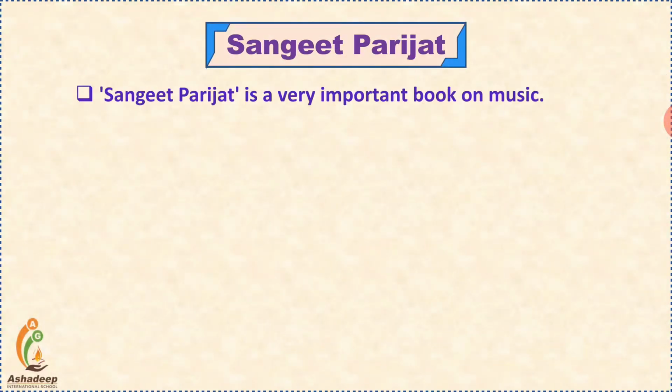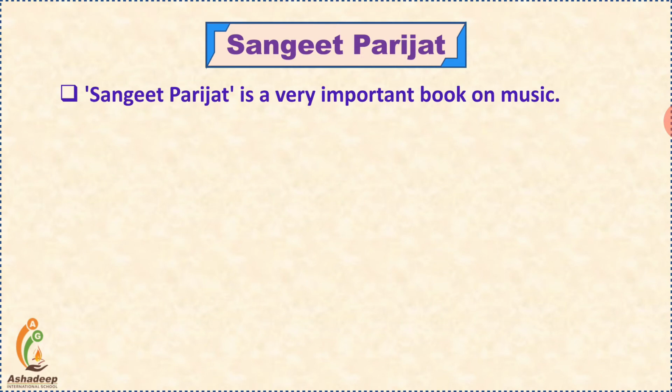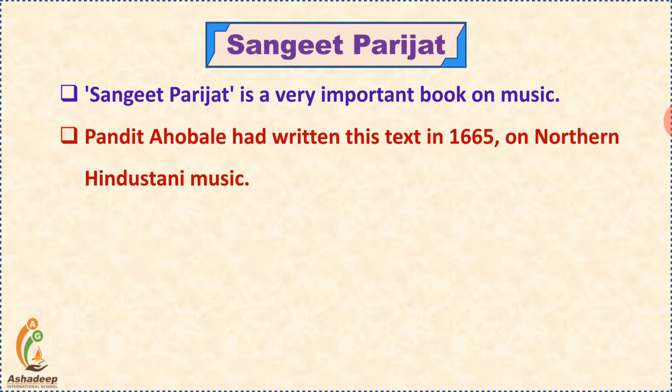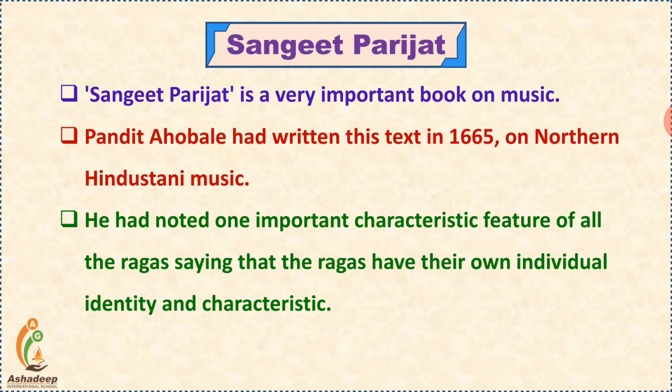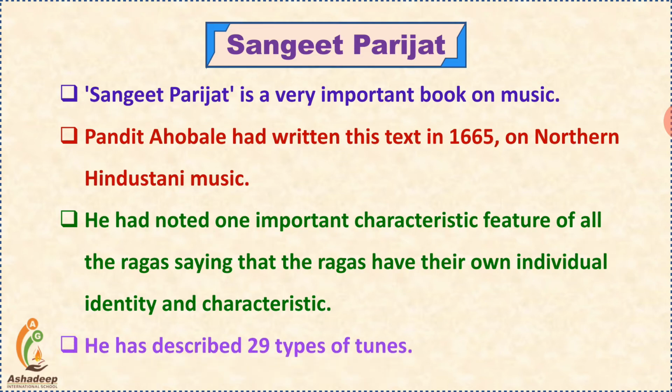Sangeet Parijat is a very important book on music, another creation. Pandit Ahobal wrote this text in 1665 on northern Hindustani music, meaning the music which was very famous in the northern part of India. He noted one important characteristic feature of all the ragas, saying that these ragas have their own individual identity and characteristics too. He has described 29 types of tunes by combining different ragas.